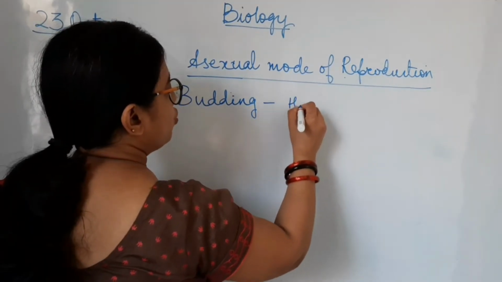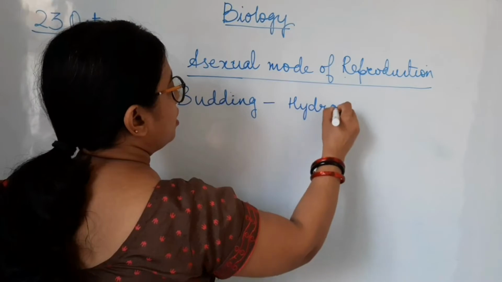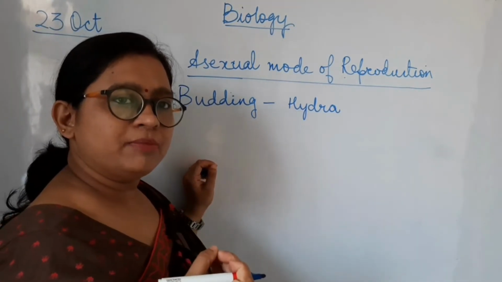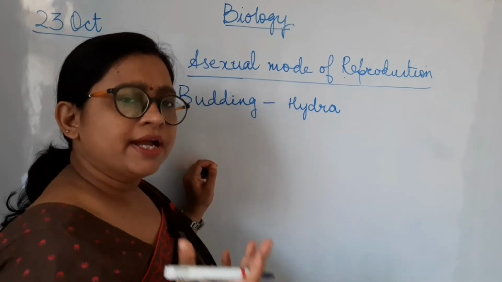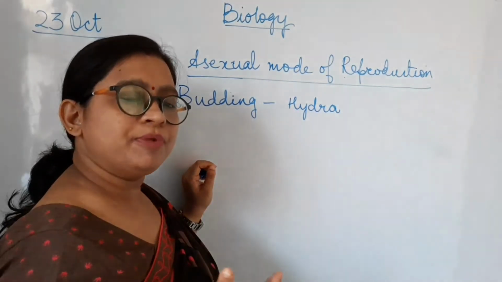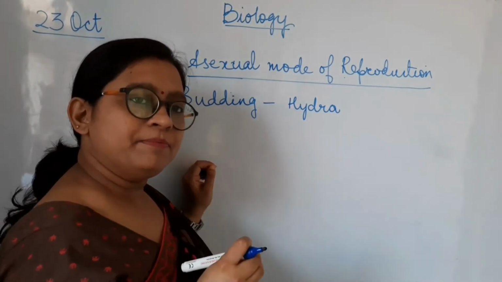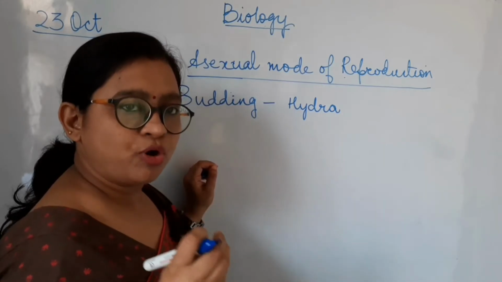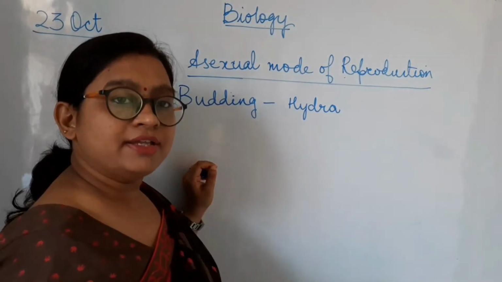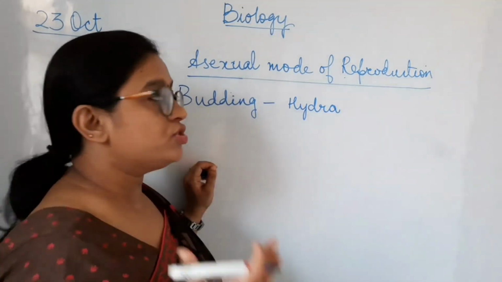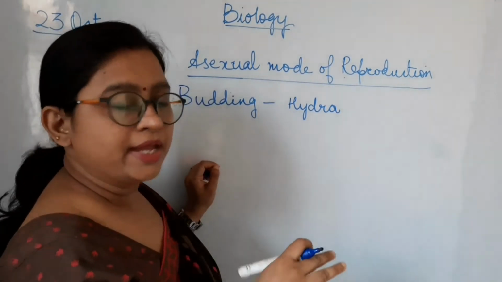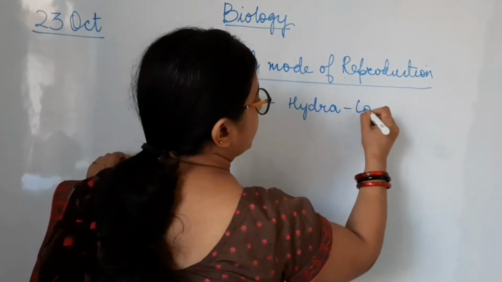And this process is shown by hydra. Hydra belongs to a group which also includes jellyfish. This is a type of animal which is not completely developed. You will study in class 9 how animals started developing from a very simple body design to a complex body design. We are higher animals. We have lots of complex design and complex structure which is not seen in some animals. So these animals are called lower animals. So hydra is a lower animal.